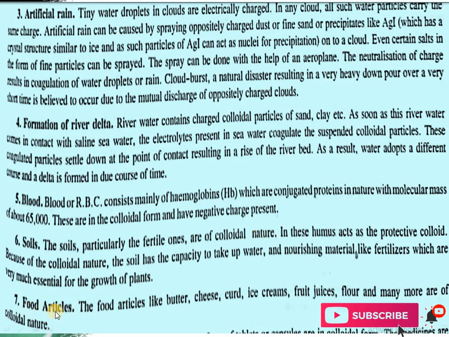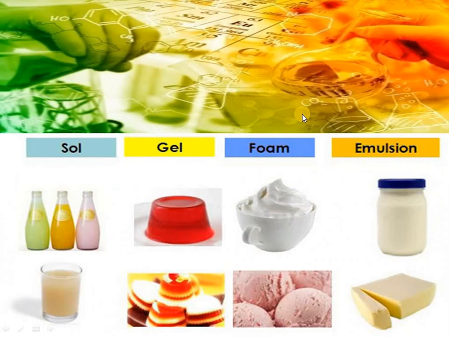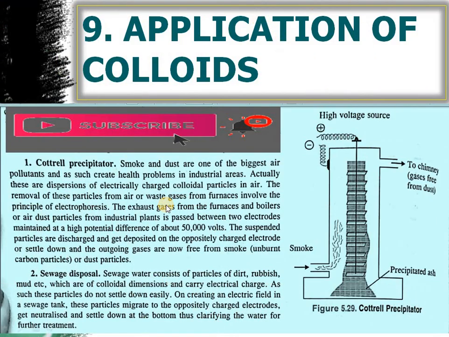The next is your food articles. Food articles like butter, cheese, curd, ice cream, juices, all of these are examples of colloids. These are things we use in our daily life which make our life delicious. This ice cream, all these things are just examples of colloids. Like these gels and foams, emulsions, this whole solution is just a colloid.